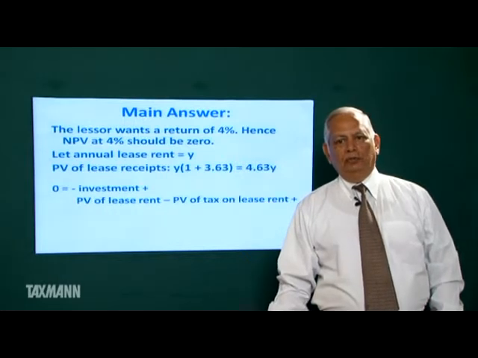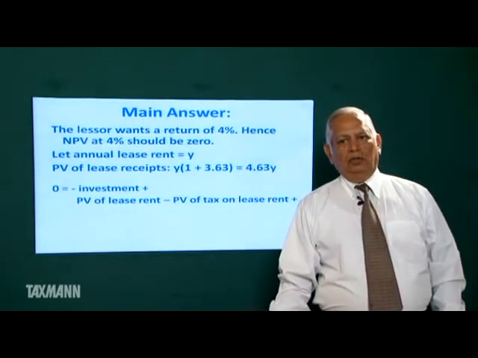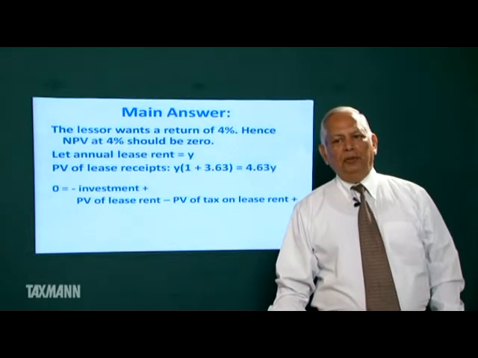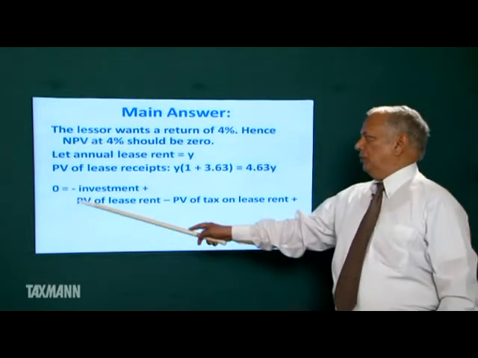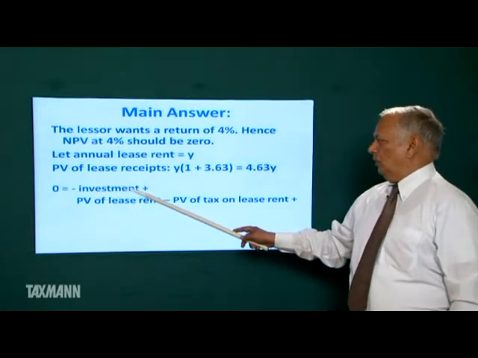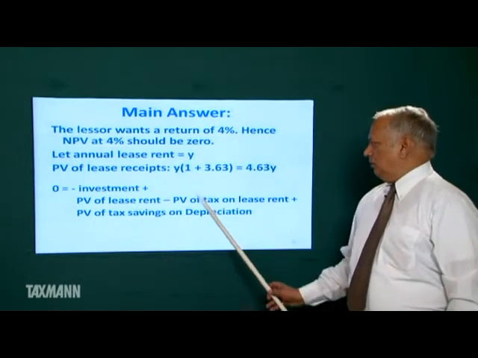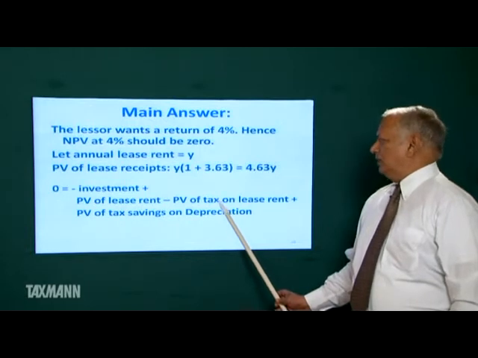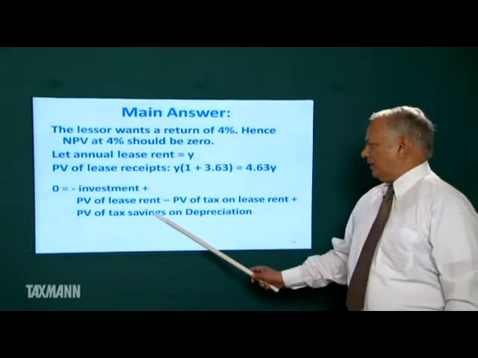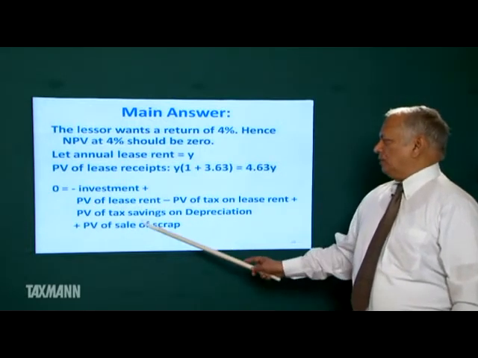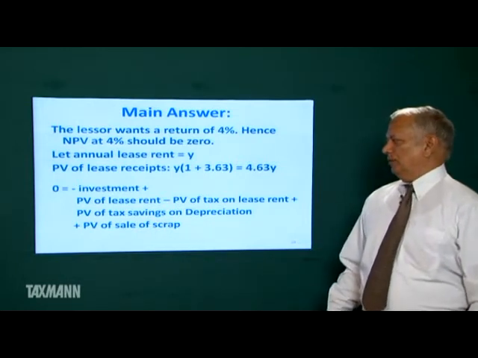NPV is equal to, for 4% return, NPV at 4% should be 0, and NPV will be equal to minus investment plus present value of lease rent minus present value of tax saving on lease rent plus present value of tax saving on depreciation plus present value of sale of scrap.